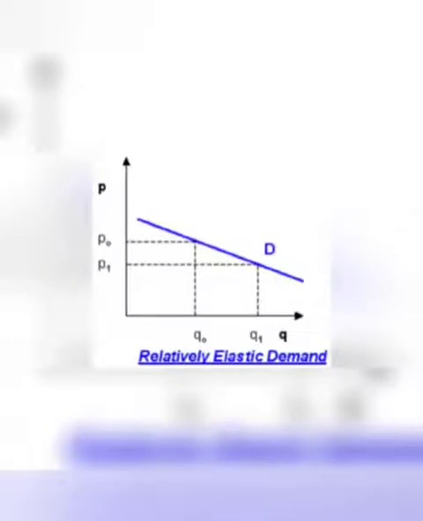Fourth here is relatively elastic demand. It is showing that the change in demand is greater than the change in price, and this curve is more flat. You can see that it is far from the origin. It means that elasticity is greater than 1.